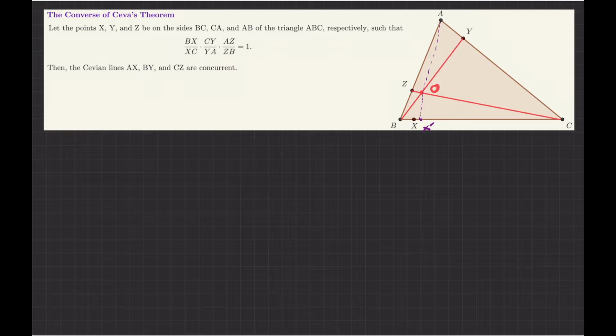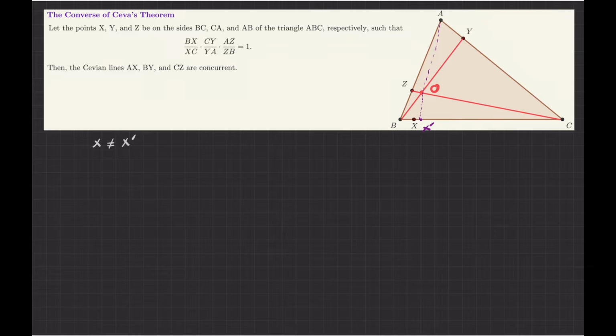So you have to imagine that if I take A and connect it to O, which is the intersection point between the Cevian lines BY and CZ, and continue it, it will intersect BC at a point X prime, which is not X. I want to show that this cannot happen, and we have a contradiction. So my assumption here is that the point X is not equal to X prime, and I want to show you that this is not going to happen.